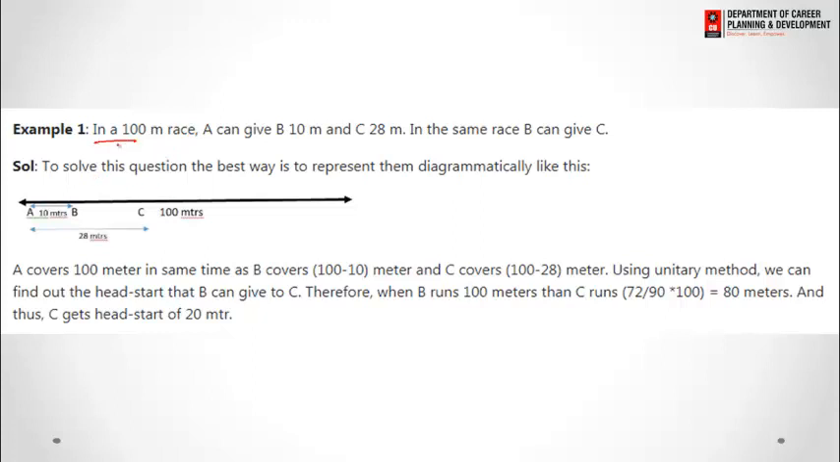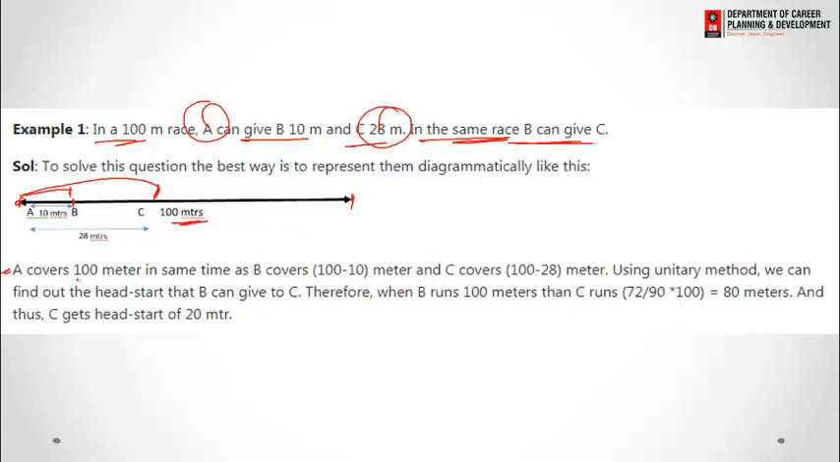Like the example says, in a race of 100 meters, A gives B 10 meters and C 28 meters. That means in the same race, how much head start can B give C? It means when A starts a race, B is 10 meters ahead of him and C is 28 meters ahead of him, whereas the complete race is 100 meters.